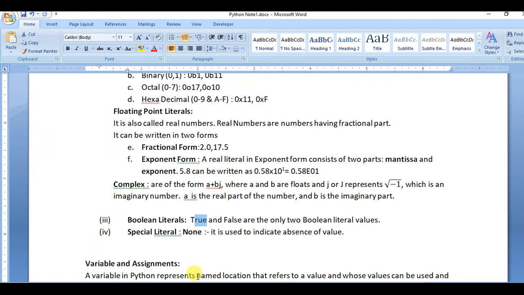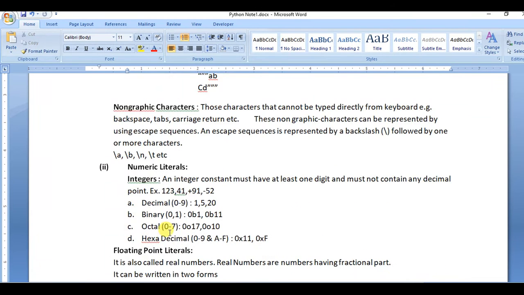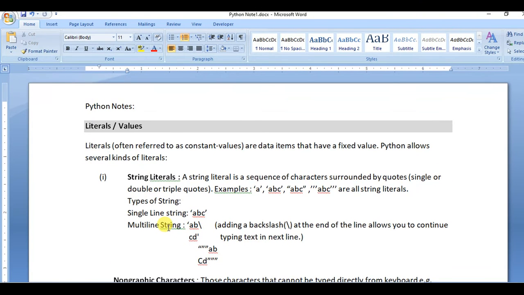So these two, true and false, are the Boolean literals. And for special literals, None is also one of the literals in Python. When you don't want to assign any value to a variable, you can assign it None. So it is used to indicate absence of value. Okay, so these are the literals in Python.